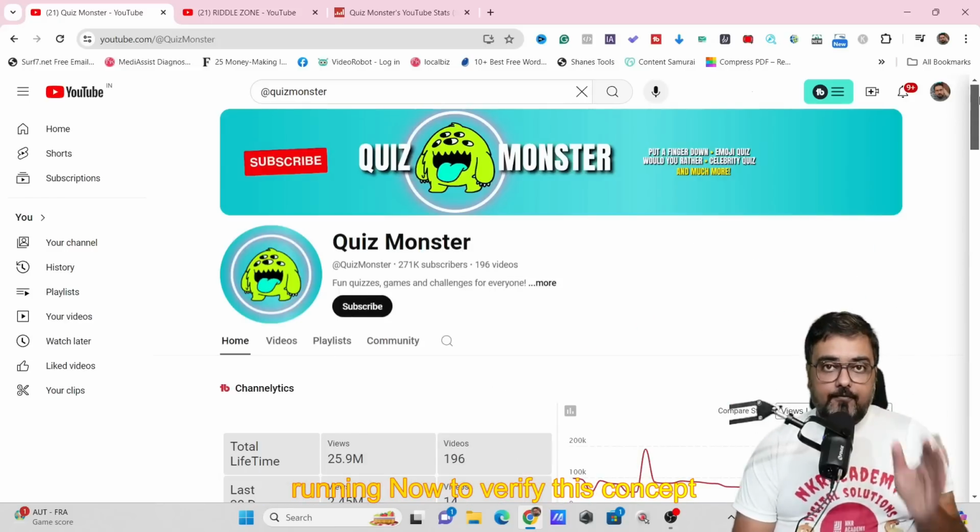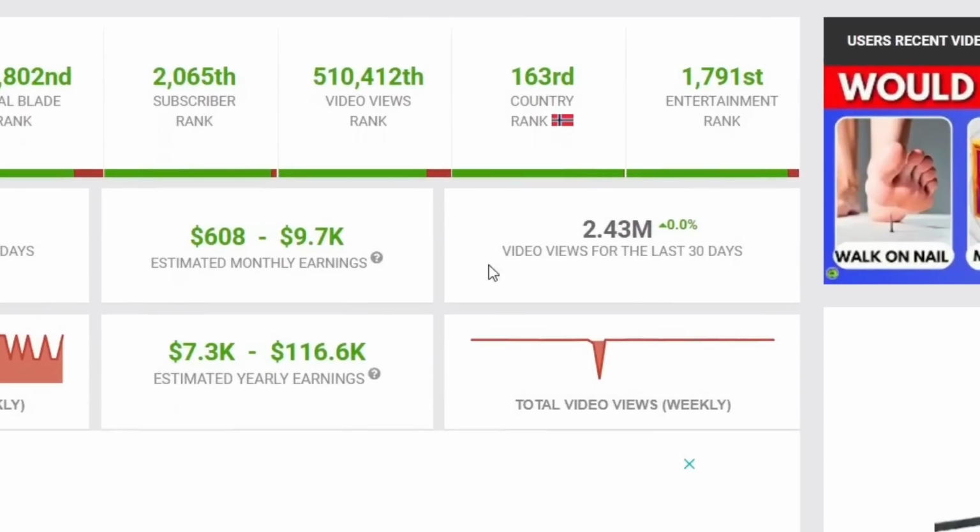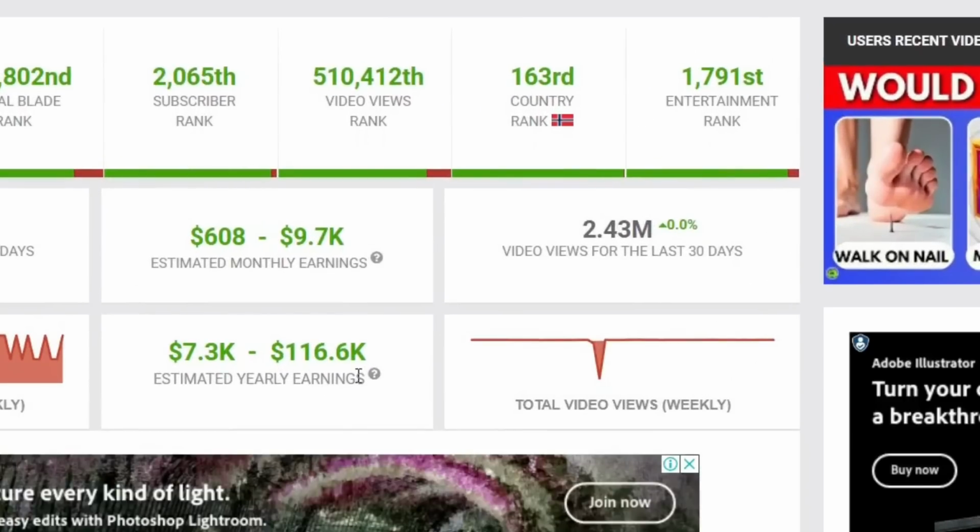Now, to verify this concept, I had actually gone over to Social Blade as well to see whether they are actually earning money or not. And as you can see over here, on Social Blade, they are making anywhere around 7.3K to 116K a year with the help of this.